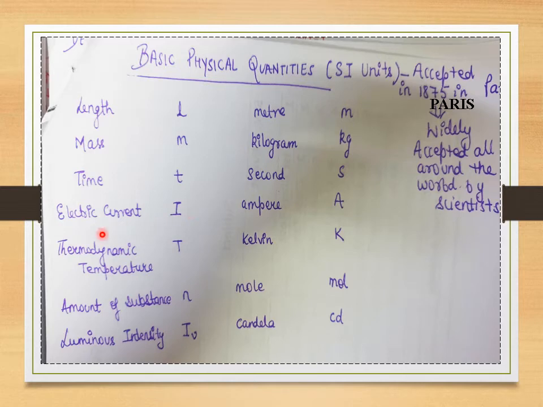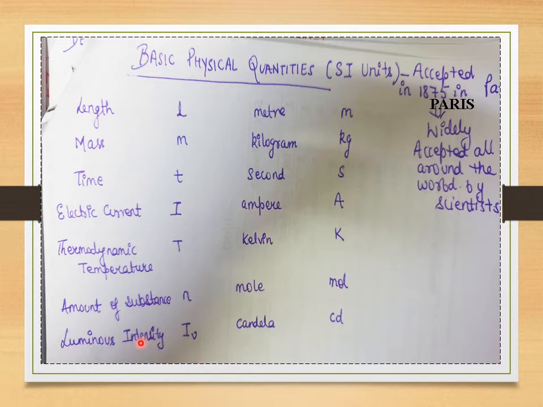If I want to measure the electric current of any matter, the symbol is I, and the SI unit is amperes, with the symbol capital A. If I want to measure the thermodynamic temperature, or simply the temperature of any matter, the symbol is capital T. It is measured in the SI unit Kelvin, and the symbol is capital K.